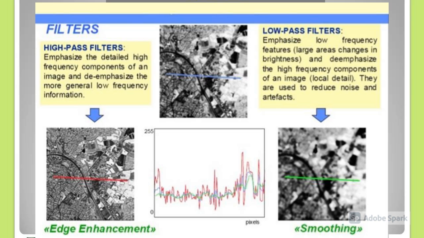A low-pass filter blocks the high spatial frequency details. It is designed to emphasize larger homogeneous areas of similar tone and reduce the smaller detail in an image. Low-pass filters generally serve to smooth the appearance of an image and reduce salt and pepper noise as shown in the figure below. The most commonly used low-pass filter methods are mean, median and mode. Figure 28, raw image. Figure 29, an example of low-pass filter.